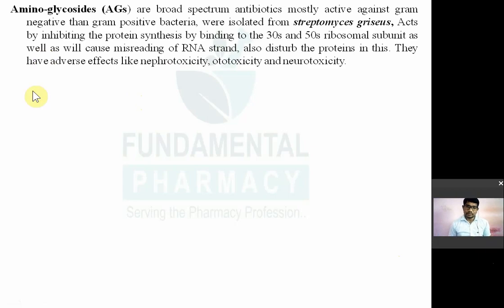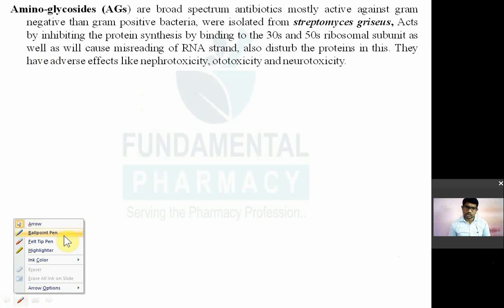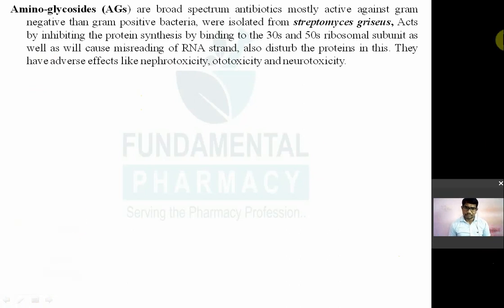Cell will die. So aminoglycosides are broad spectrum antimicrobial agents, effective against a variety of gram positive, gram negative organisms and some fungus. They have been isolated from this bacteria known as Streptomyces griseus. Question आता है इसके ऊपर. They act by inhibiting protein synthesis by binding to the 30S and 50S ribosomal subunits, and they also cause misreading of the mRNA strand and also disturb the protein.